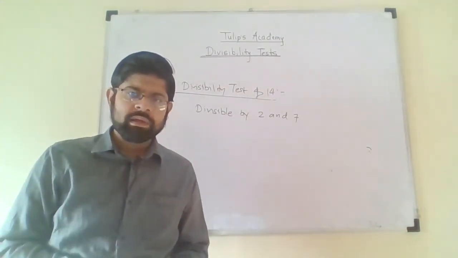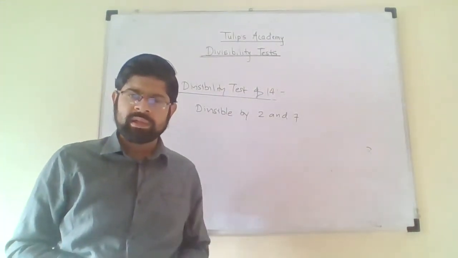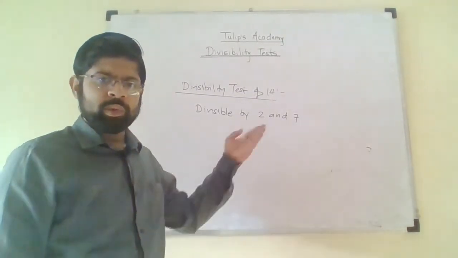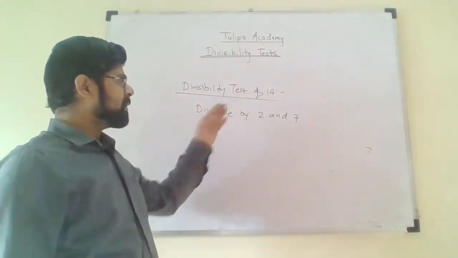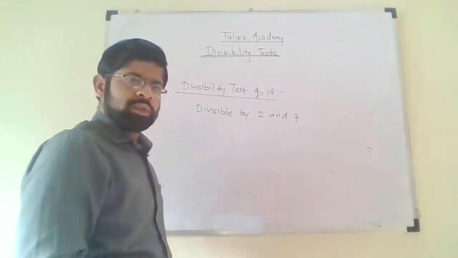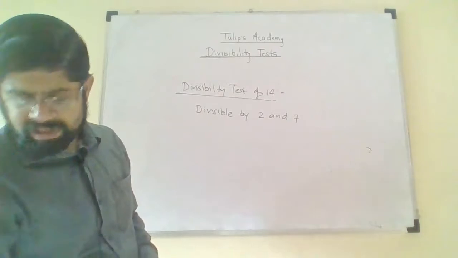Why 2 and 7? Because the factors of 14 are 2 and 7. We have to just factorize 14. If we factorize 14, it comes to be 2 and 7. So if the number is divisible by 2 as well as 7, then the entire number will be divisible by 14. So for that purpose, let me consider the example of 266.